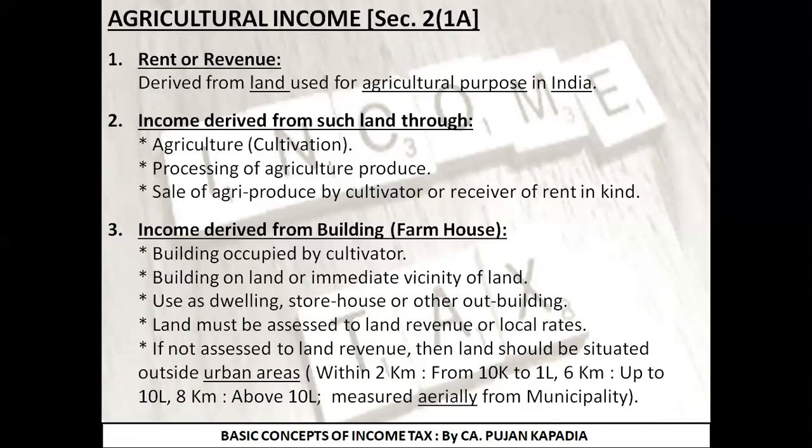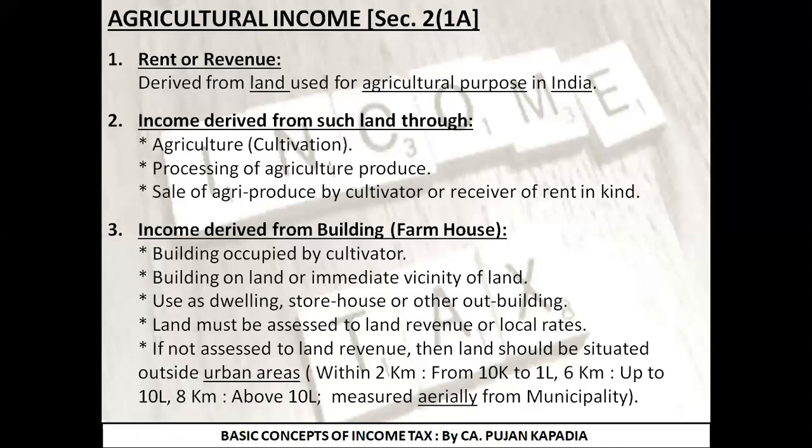Fine. What we need to interpret, for example, I am having agricultural land outside Surat. Fine. So my boundaries end. So in Surat, what is the population? So I will be saying that it is about 10 lakh. As a result of which I need to consider 8 kilometers. So जहाँ पे मेरे सूरत की boundary खत्म होती है, I need to measure aerially 8 kilometers from there. If my agricultural land is falling under that area of 8 kilometers, it is said to be inside urban area.